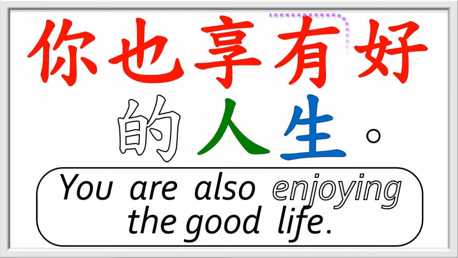Aside from placating the gods and ancestors, these offerings were made in the hopes of receiving divine blessings. So the meaning of xiang is to enjoy some benefit, right, or prestige. My first example is this sentence. 你也享有好的人生. You are also enjoying the good life. 享有 here means to enjoy the possession of something.